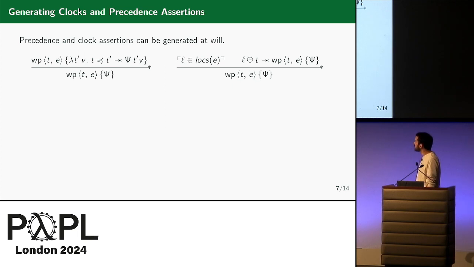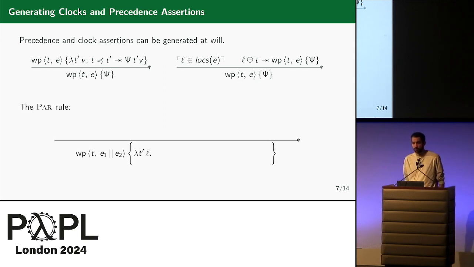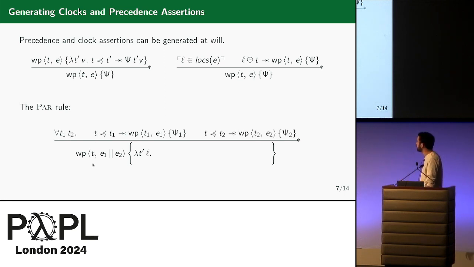And last but not least, the par rule, how to reason about a parallel pair inside our logic. So the parallel pair is E1 parallel E2 at current timestamp T, and we require, in the precondition, the user to verify E1 at current timestamp T1, T1 being preceded by T, the current timestamp of the parallel pair. Then we also require the user to verify E2 at current timestamp T2, that is also preceded by T. But we universally quantify over T1 and T2, hence we prevent the user from comparing T1 and T2.